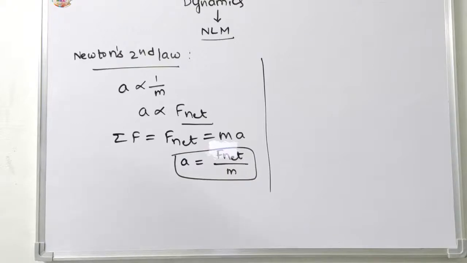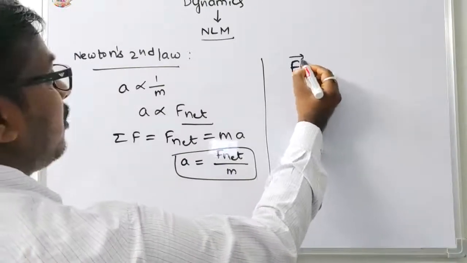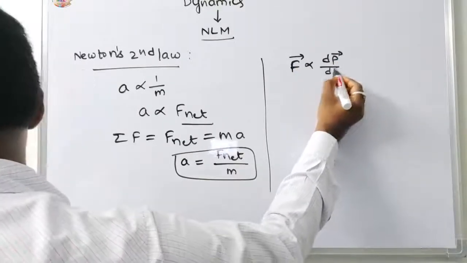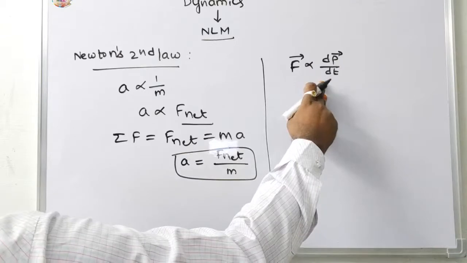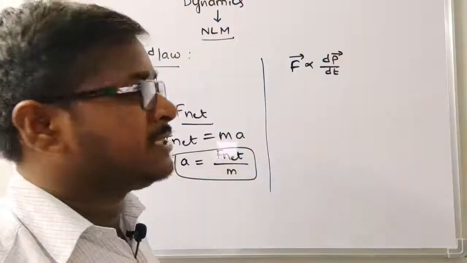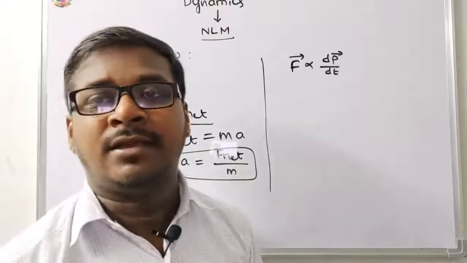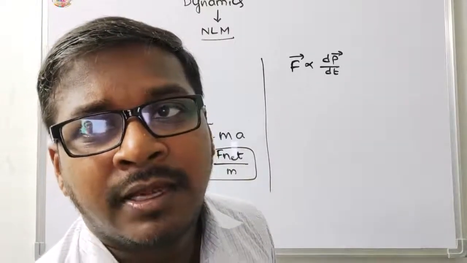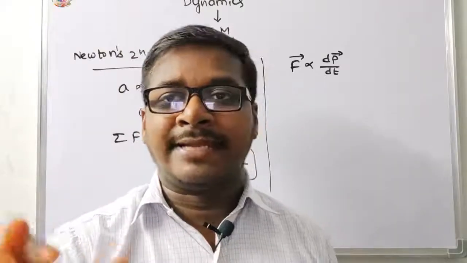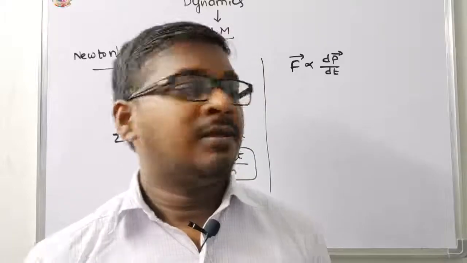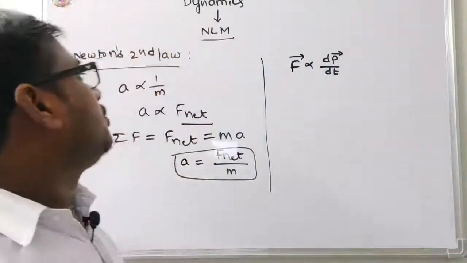The rate of change of momentum of a body is directly proportional to the external force applied on it, and the change in momentum takes place in the direction of force. This is Newton's second law.